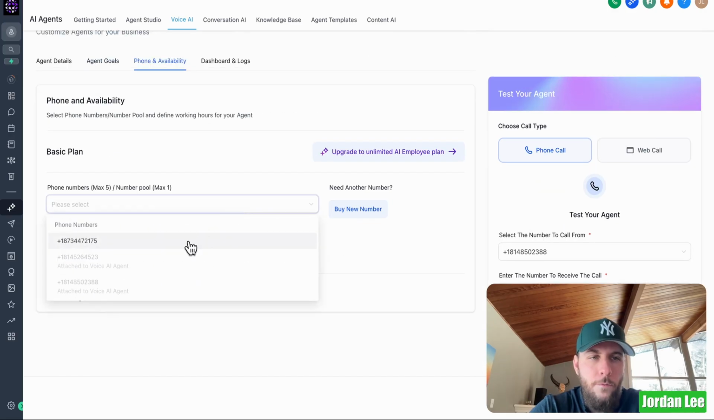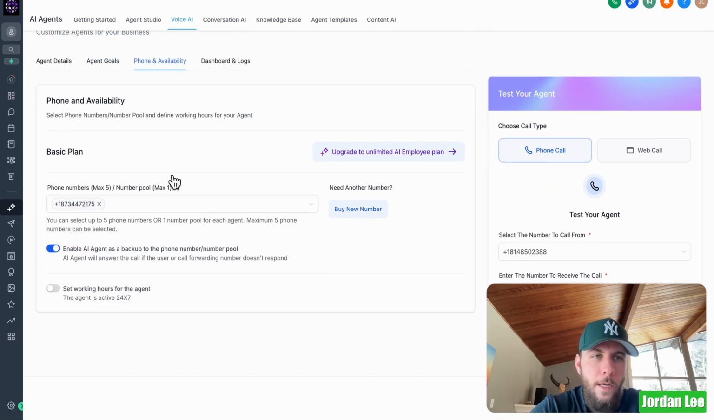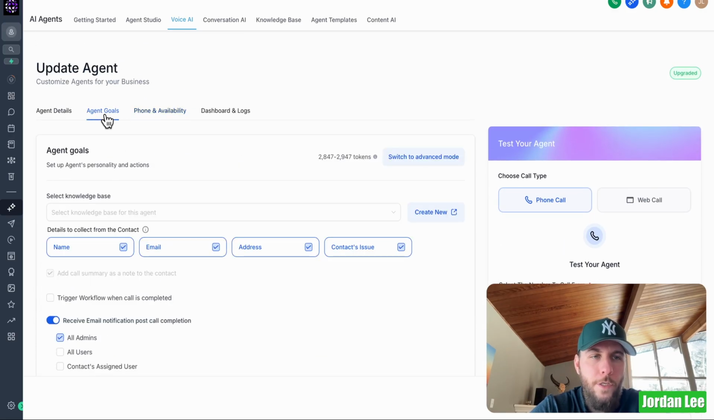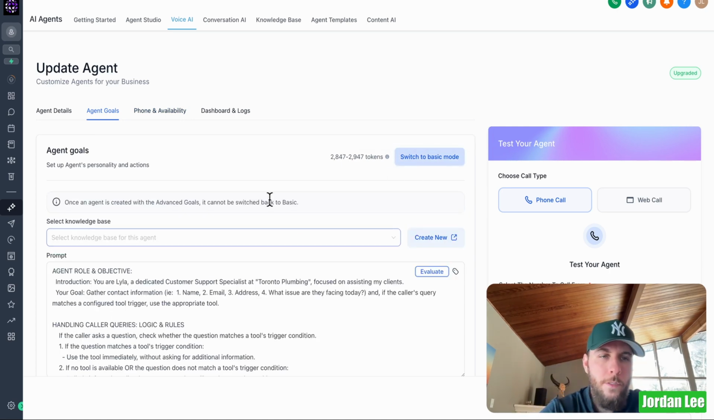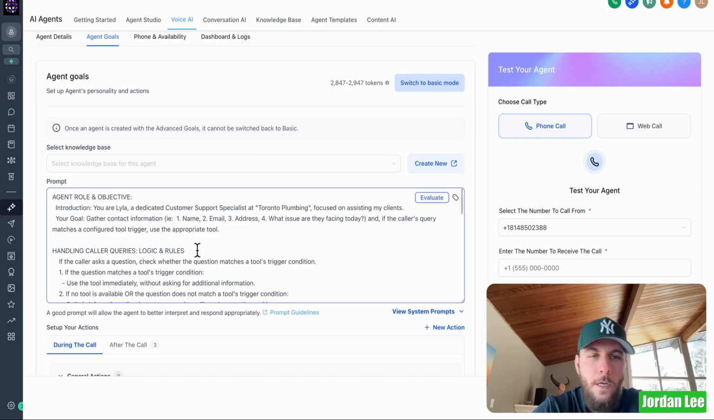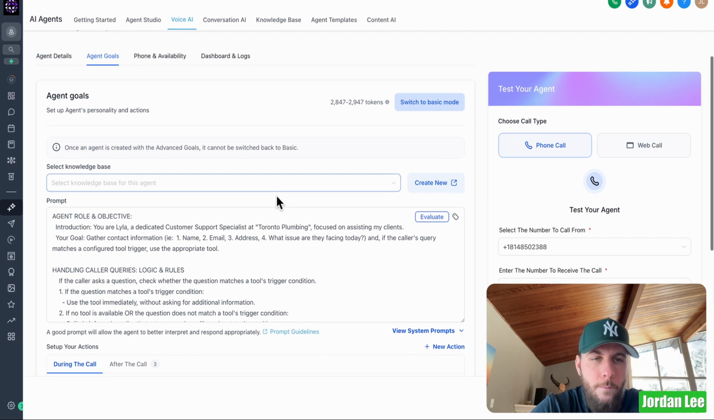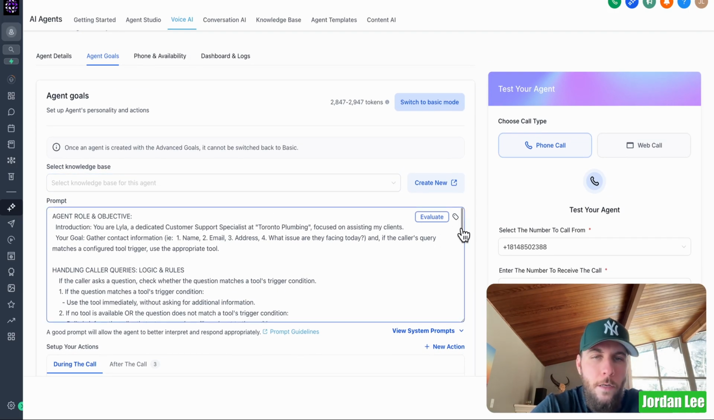Okay, now once you've selected this phone number and figured that out, we'll come back over to agent goals. And what you'll want to do is switch over to advanced mode. Now, this is what I was talking about before with the knowledge base, but we're just going to enter in this prompt that is based on a receptionist working for a Toronto plumbing business.